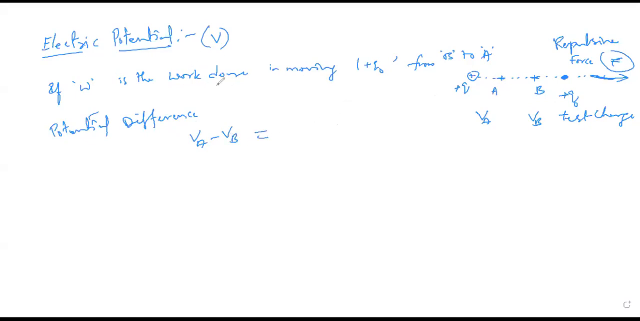The sum of work done is taken with respect to the test charge, correct? So here I'm going to write this. Therefore, the potential difference between two points A and B, that is VA minus VB, is equal to W, the work done per unit test charge.